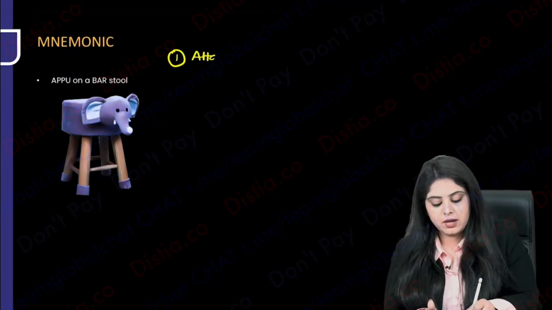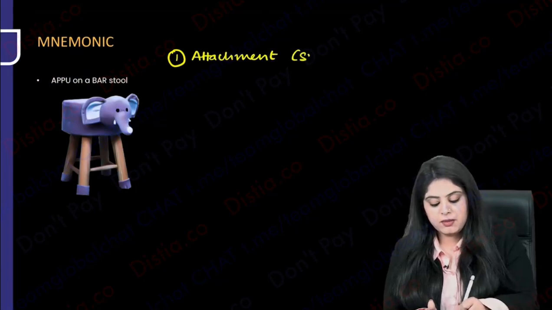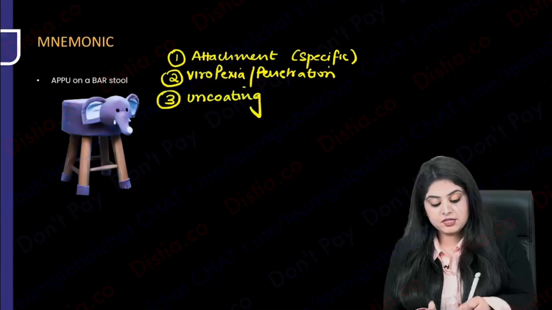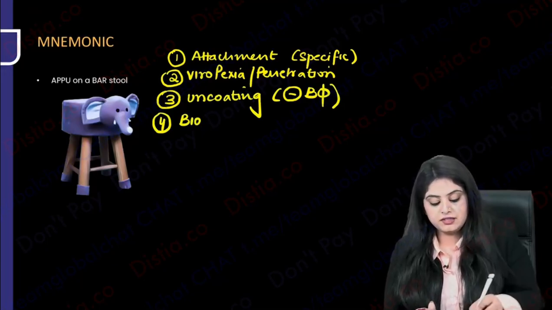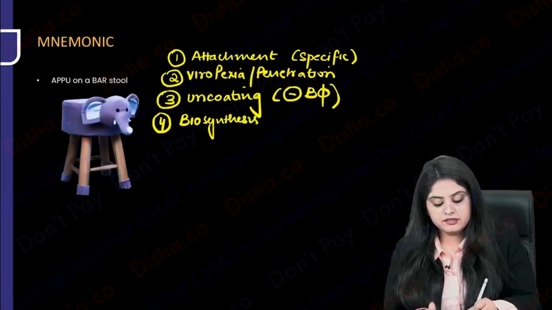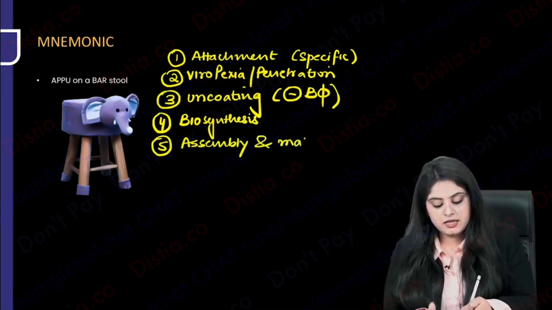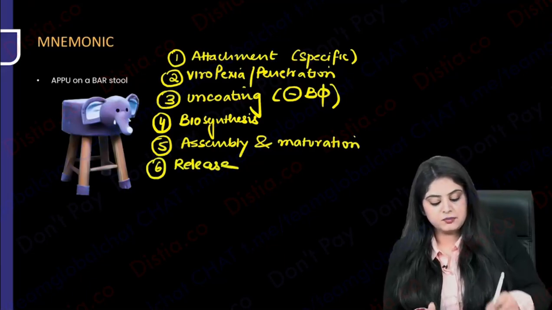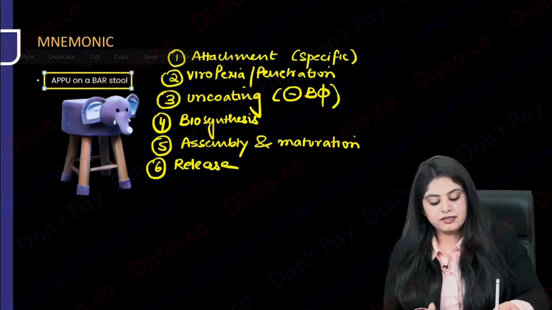Let's do the quick revision. Appu, A for attachment. Attachment, if you remember, is the most specific step of this cycle. P and P refers to viropexis or penetration. That's the second step that is important. The third one is going to be uncoating. That is the step which is absent in bacteriophages. Now coming to bar stool. So B is going to be make new viruses. That is going to be biosynthesis. After you've made the new viruses, assemble them, let them mature. So assembly and maturation. And finally, you're going to release those viruses, and that is the last step. So that is Appu on a bar stool.